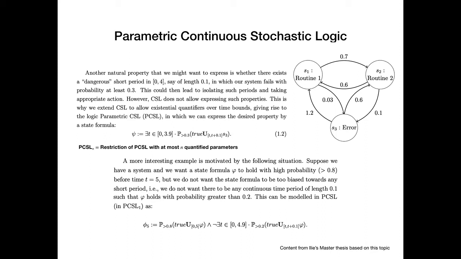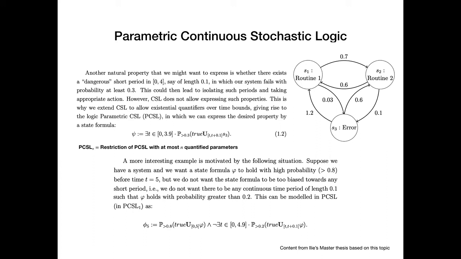Also, to see why this is useful, there is a more interesting example here. Suppose we have a system and we have a certain state formula, some specification in CSL or PCSL, which we want to hold with high probability, let's say above 0.8, before time t equals 5. But we do not want this to happen too biased towards any short period. So we do not want any continuous time period of length, let's say 0.1, such that the formula holds with probability greater than 0.2 within it. Again, we want a property to be satisfied, but not to have any particular moment which is biased toward it.